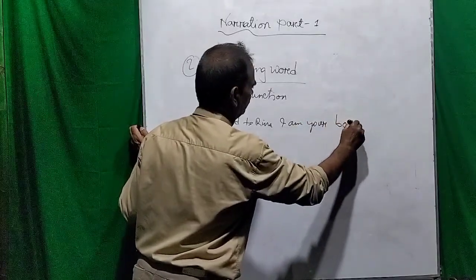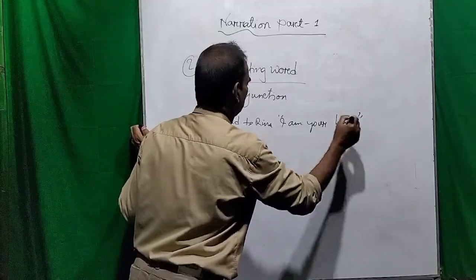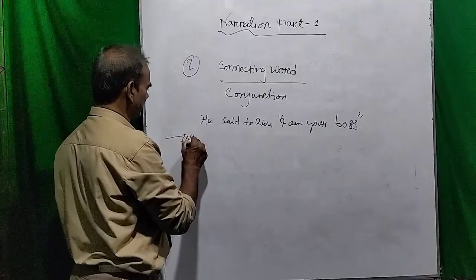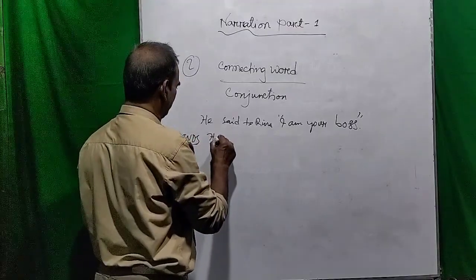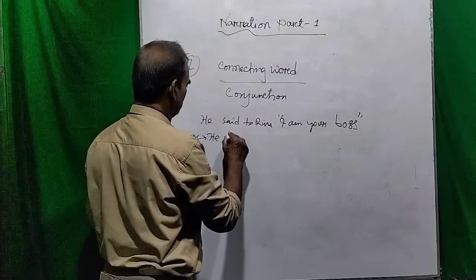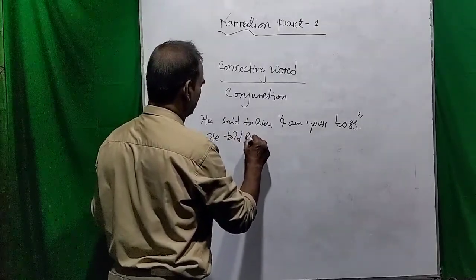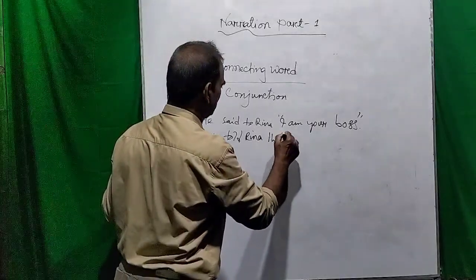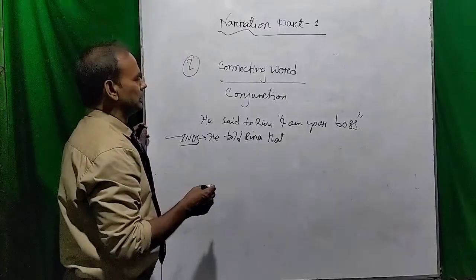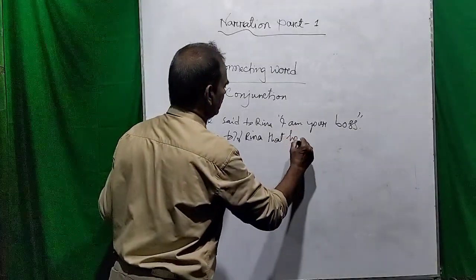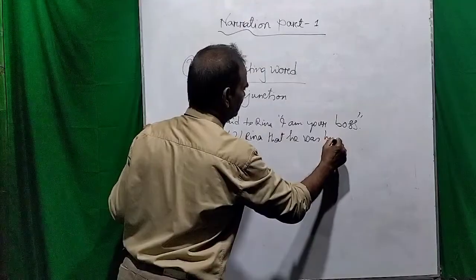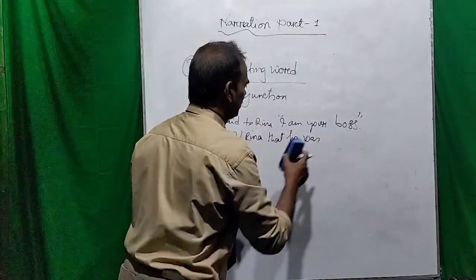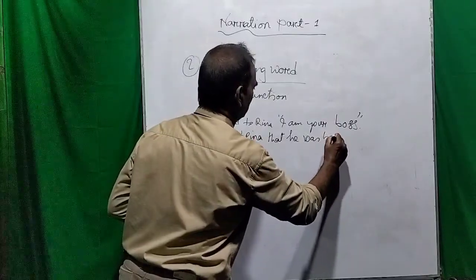The indirect speech is: he told Irina that he was her boss.